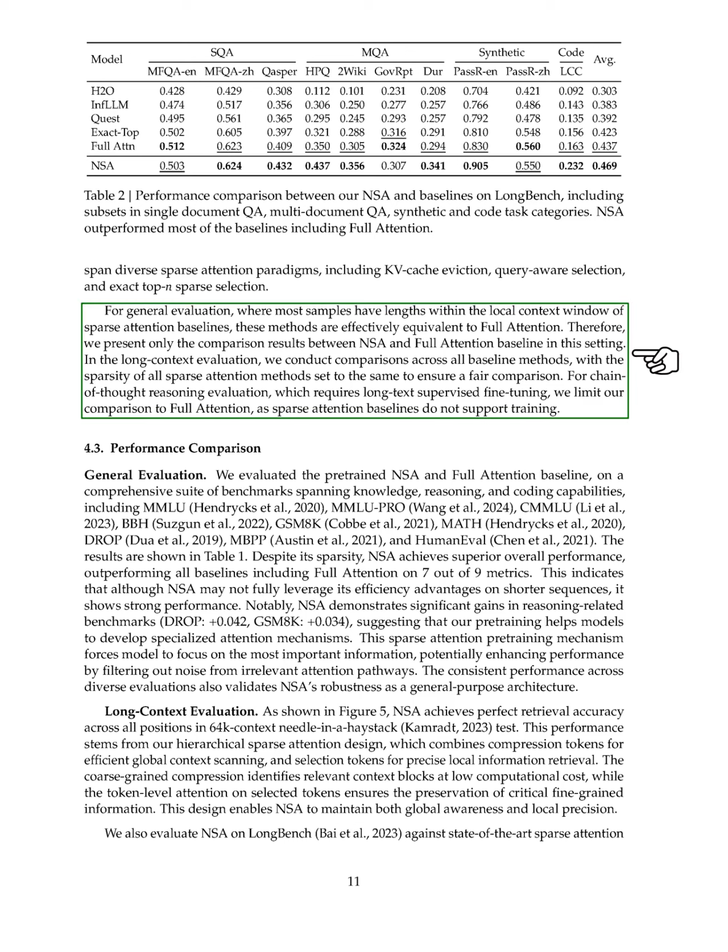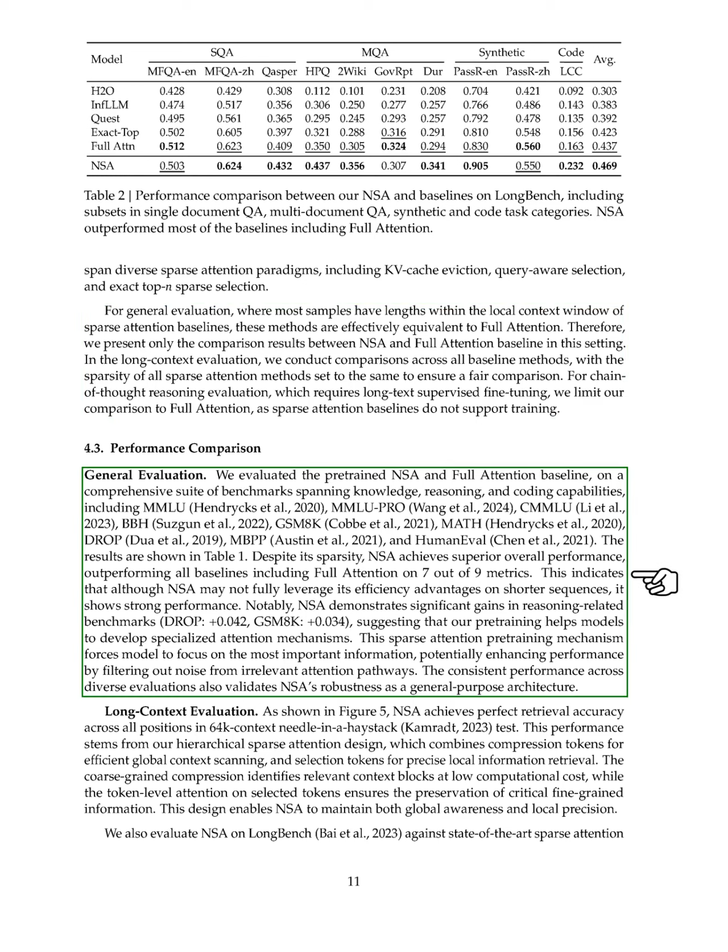Section: Performance Comparison. In this section, we evaluate the performance of the pre-trained NSA and the full attention baseline using a variety of benchmarks that test knowledge, reasoning, and coding skills, such as MMLU, GSM-8K, and HumanEval. Our findings, presented in the evaluation table, show that NSA outperforms all baselines, including full attention, on 7 out of 9 metrics, despite its sparse nature. This suggests that while NSA may not fully utilize its efficiency on shorter sequences, it still performs well overall.